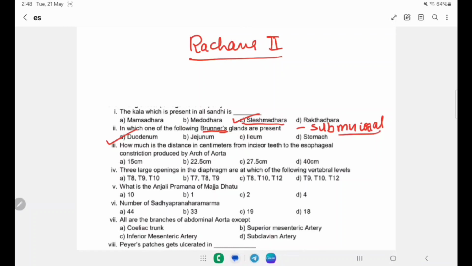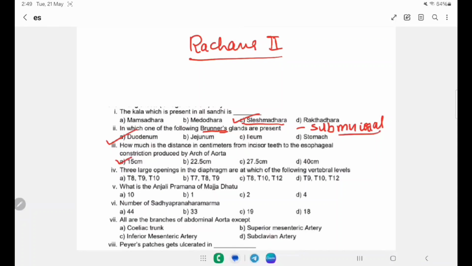How much is the distance in centimeters from incisor to the esophageal constriction produced by the arch of aorta? 15 centimeter, 22.5 centimeter, 27.5 centimeter, 40 centimeter. The right answer is 15 centimeter.